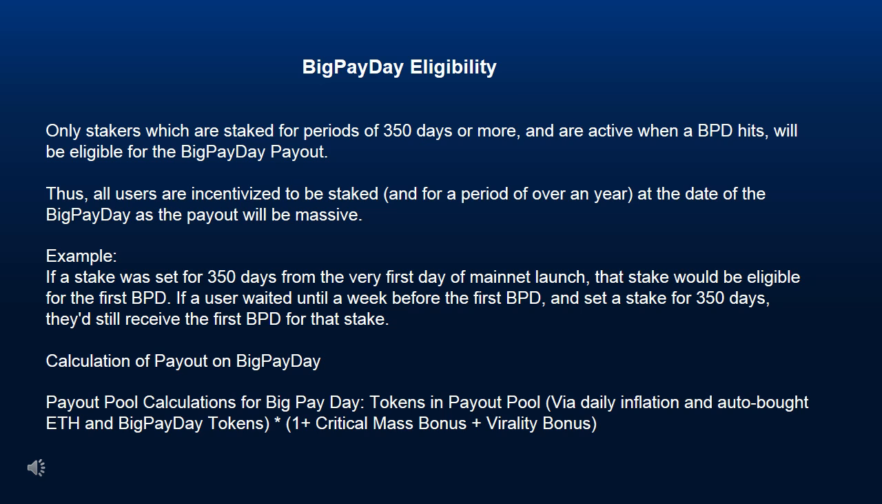Example: if a stake was set for 350 days from the very first day of mainnet launch, that stake would be eligible for the first BPD. If a user waited until a week before the first BPD and set a stake for 350 days, they'd still receive the first BPD for that stake. Calculation of payout on big payday. Payout pool calculations for big payday: tokens in payout pool, via daily inflation and auto-bought ETH and big payday tokens, times 1 plus critical mass bonus plus virality bonus.